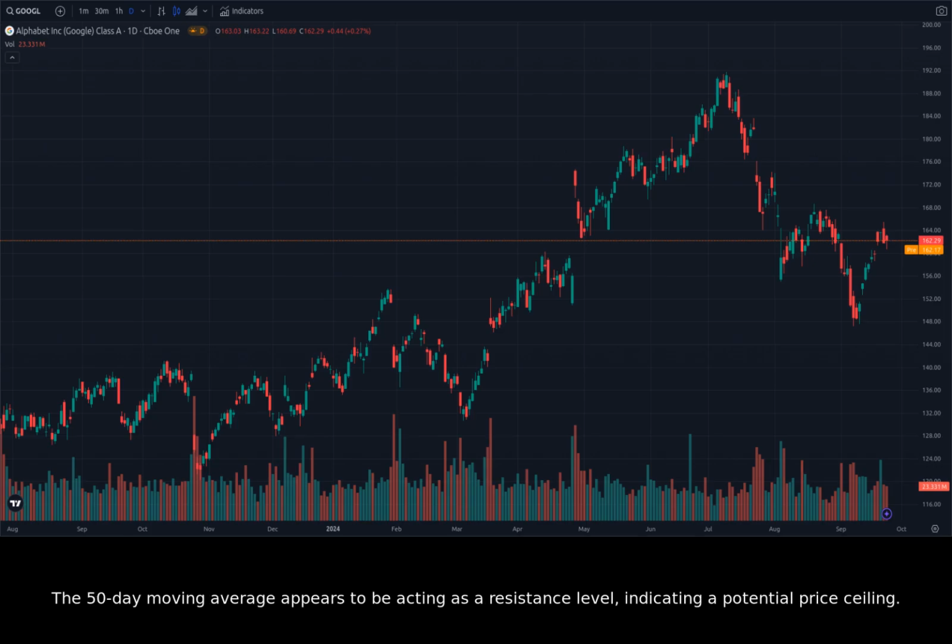The 50-day moving average appears to be acting as a resistance level, indicating a potential price ceiling. A breakout above this level could signal a bullish continuation. Let's zoom in on the last 3 months to see if we can correlate any news events with the price